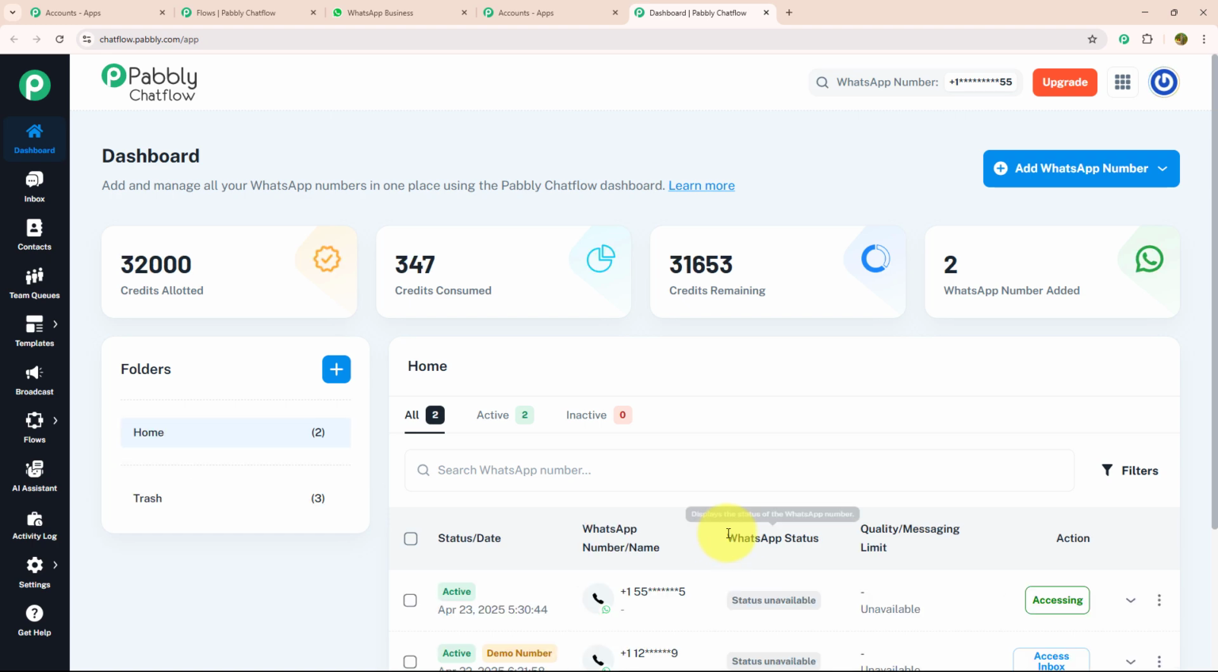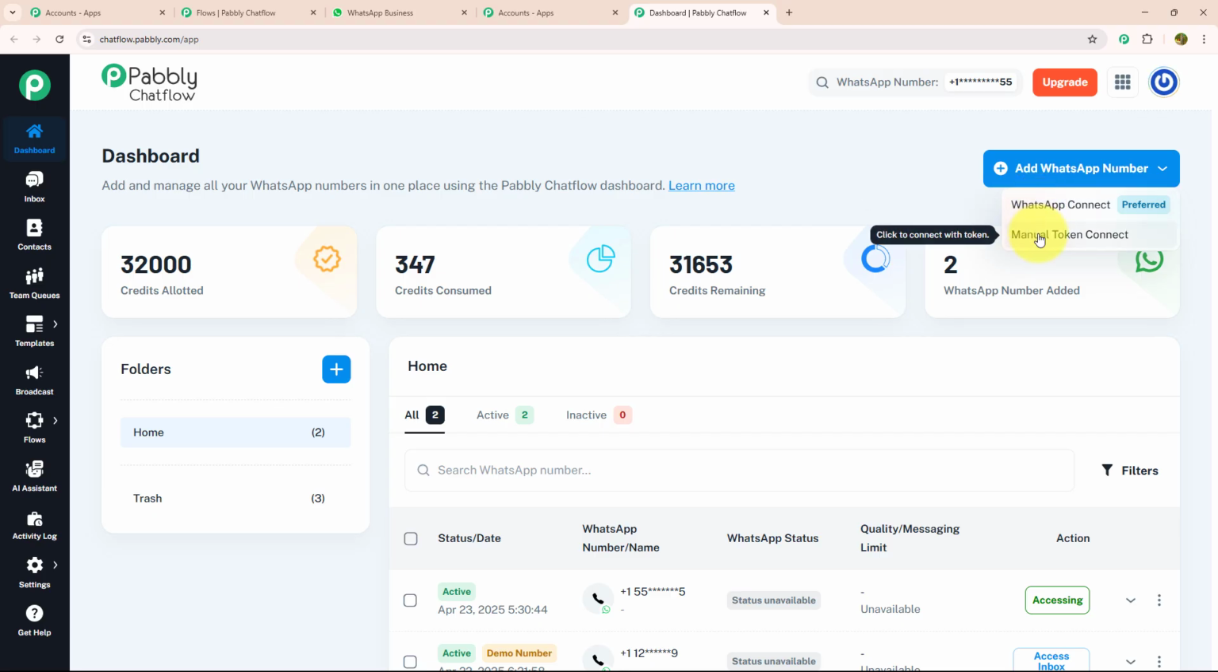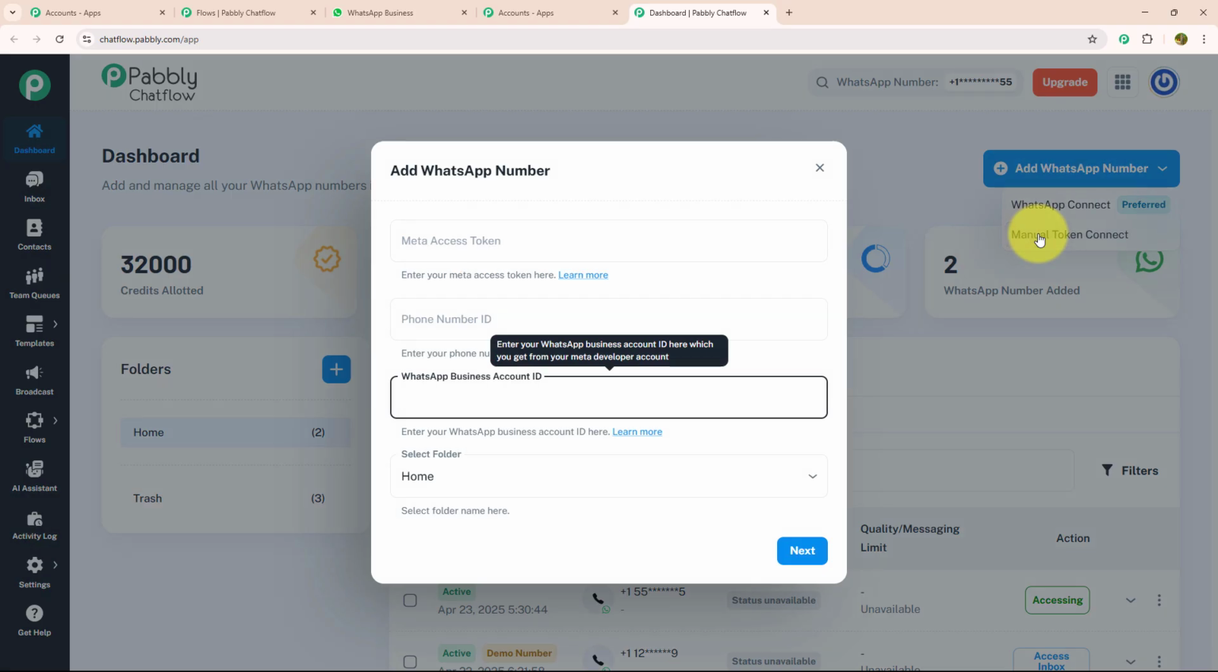Here, you can add and manage all your WhatsApp numbers from one place using the Pabbly Chatflow dashboard page. To add your WhatsApp number, you just need to click the Add WhatsApp Number button, which is given on the top right corner. Under this, there are 2 options, WhatsApp Connect and Manual Token Connect. In Manual Token Connect, you need to enter the Meta Access Token, phone number ID, and WhatsApp Business Account ID manually.